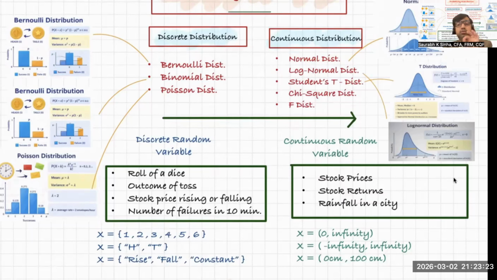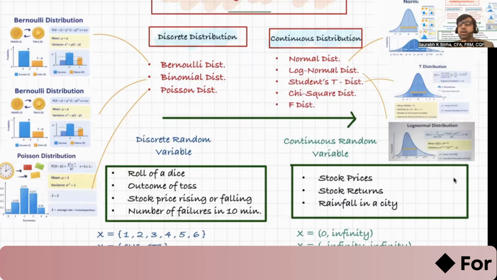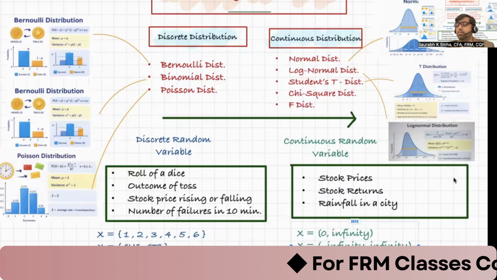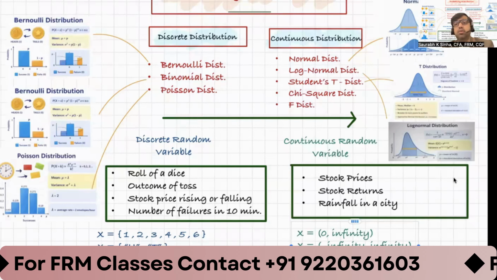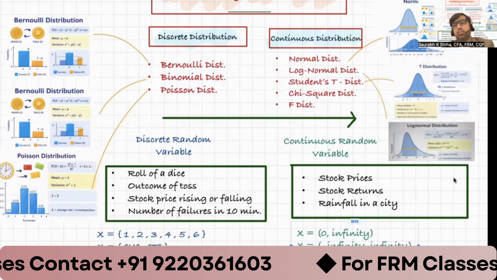First, when you should use these distributions and when you should not. Second, what is the probability density function of each distribution, or is it even applicable? Third, the probability mass function of each distribution and the cumulative distribution function. And the last, you should be aware of how to use these distributions for forecasting, for prediction and hypothesis testing. So you should be aware of PDF, PMF, CDF, and also when you can use a distribution, when you cannot, and how to use it for prediction and hypothesis testing.